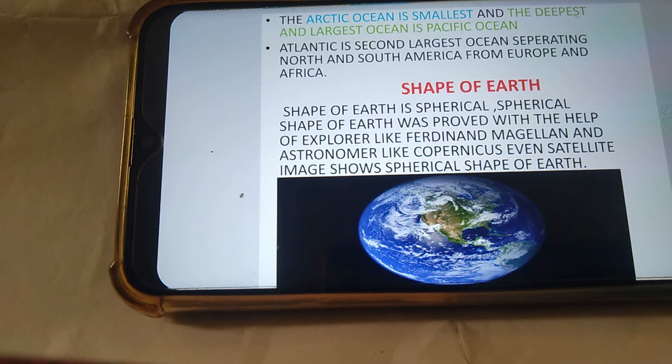Now the shape of Earth. The shape of Earth is spherical. The spherical shape of Earth was proven with the help of explorers like Ferdinand Magellan and astronomers like Copernicus. Even satellite images show the spherical shape of Earth. Below is the satellite picture of Earth.